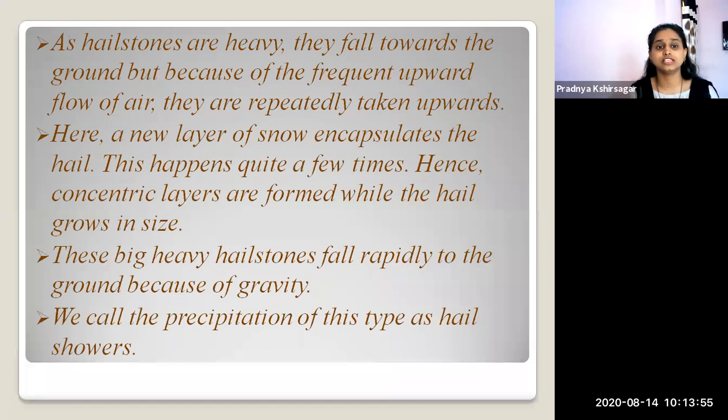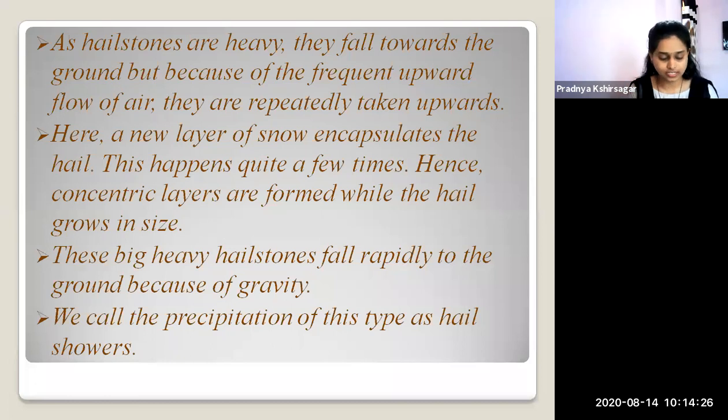The hailstones are heavy, and when a new layer of snow encapsulates the hail, this happens quite a few times. Hence, concentric layers are formed while the hailstones grow in size. When there is a continuous flow of hailstones, what happens? New layers are formed in the hail.